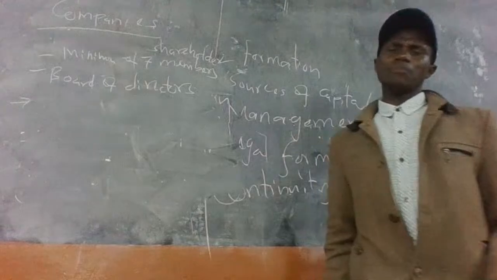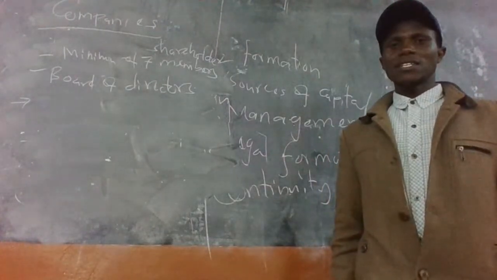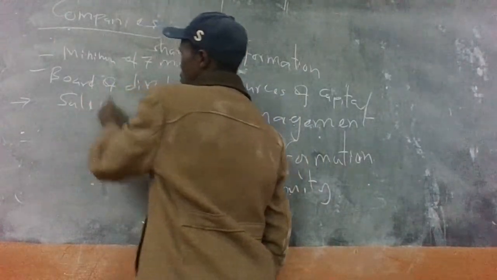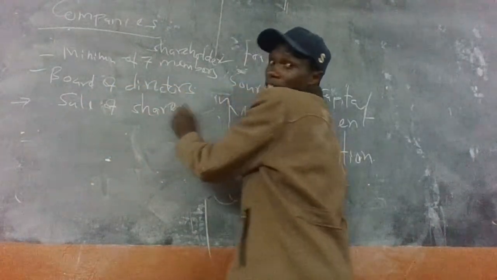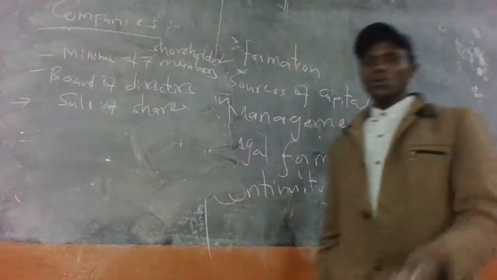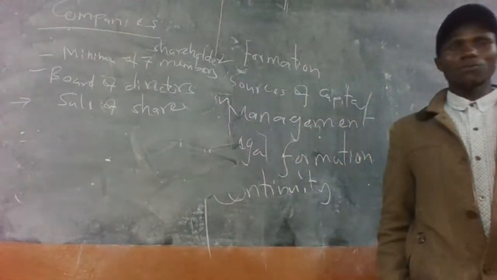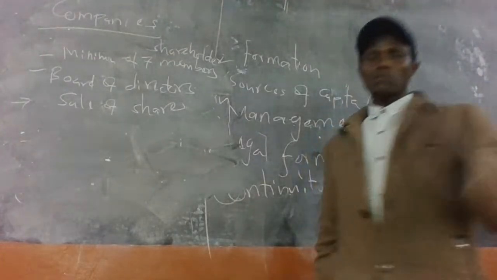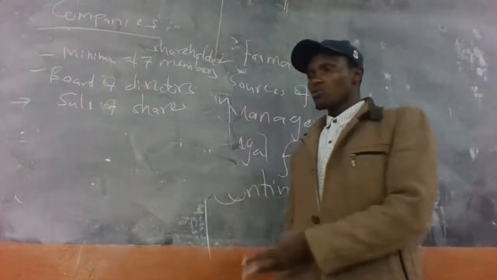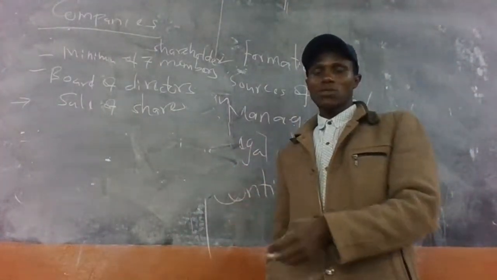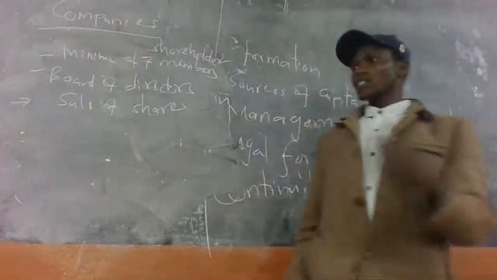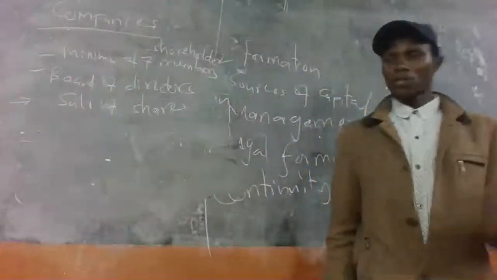The main source of capital for public companies is through the sale of what? Shares. They issue shares, and each share is given a unit value. So once you register by paying, you get what you call a share, and once you get a share, you become a shareholder.